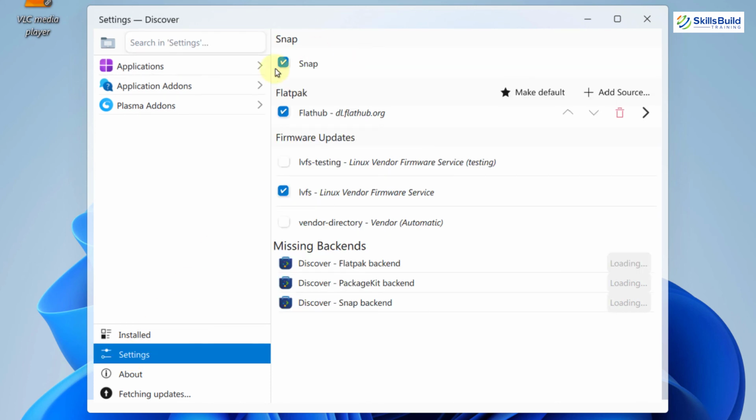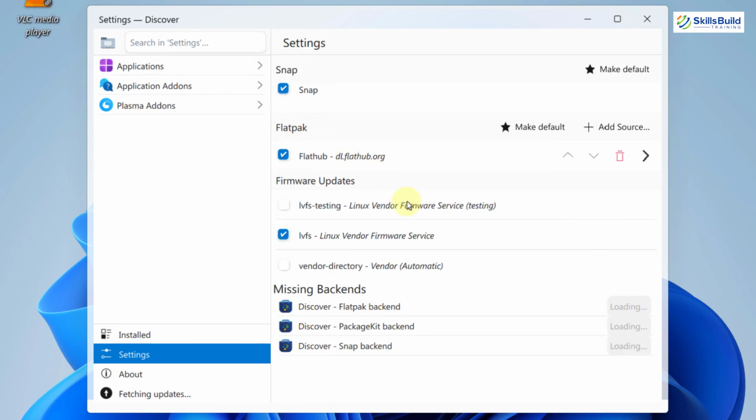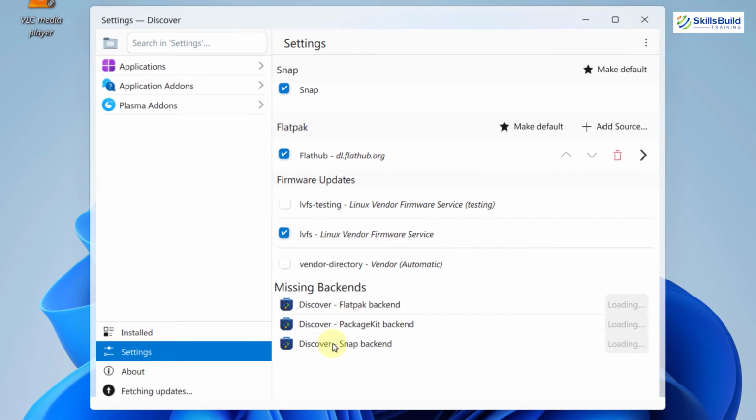So just click on it and you will have all the settings related to your software center. So here you can see we have Snap available. We also have the FlatHub repository that is available in here. And down here you can see it is giving us the information about the missing backends like Flatpak. And we also have the package kit, and we also have something missing from the Snap.